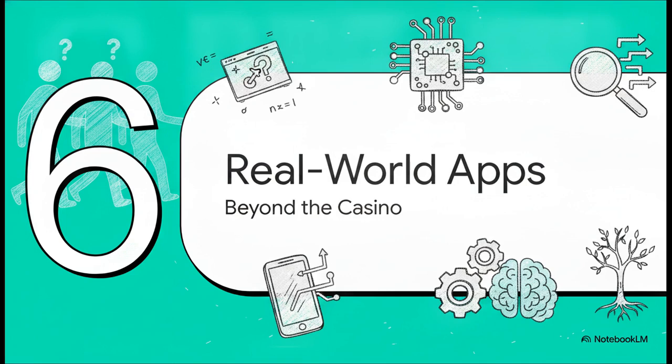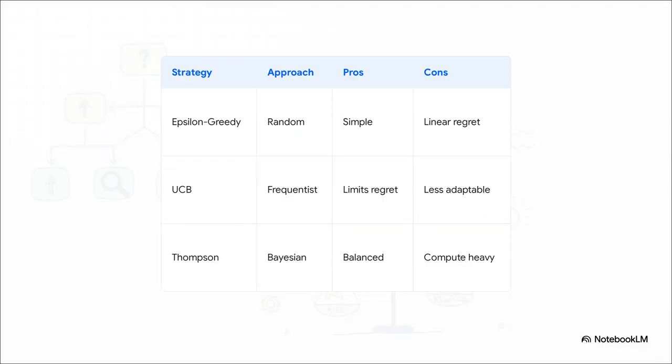Now that we've met our 3 algorithmic gamblers, it's time to leave the theoretical casino behind. Comparing these key strategies side by side answers the crucial question of how we actually minimize regret in practice. Contrast epsilon greedy with the others. It relies on rigid, blind randomness, resulting in infinite linear regret. It just doesn't learn when to stop.